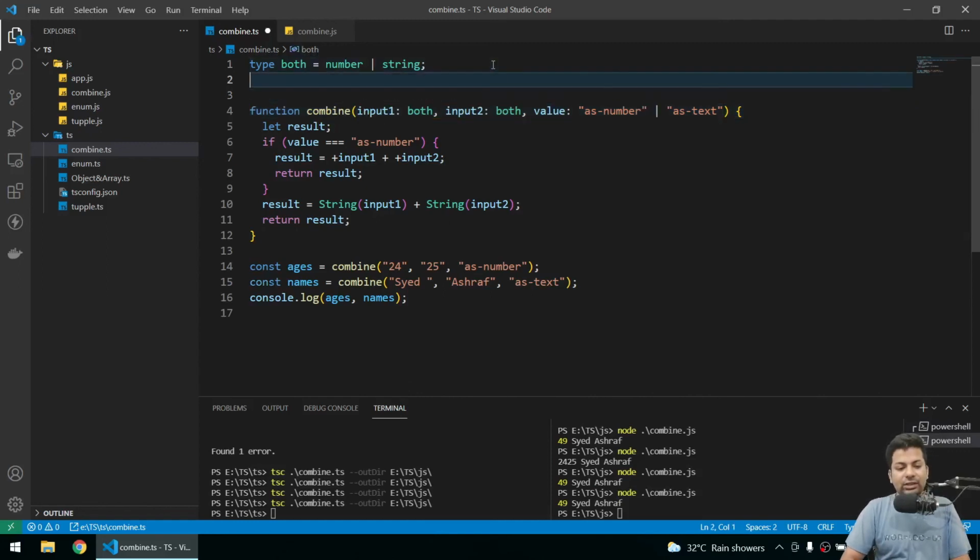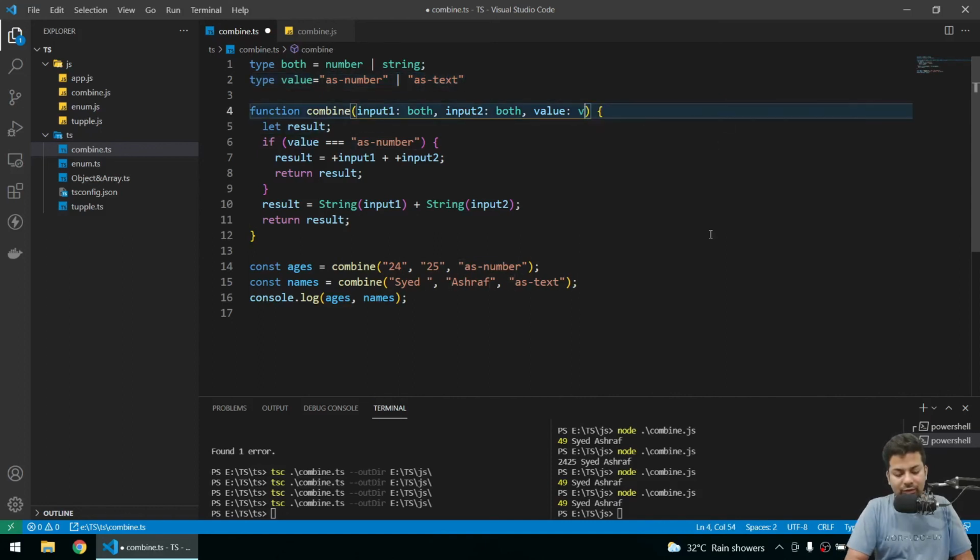Same for here, we can just say type value, and it could be number, we can give string also, pipe text. Now here it will be of type value.